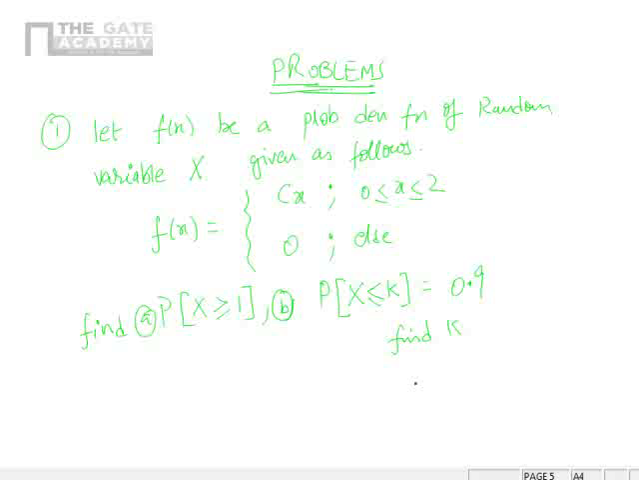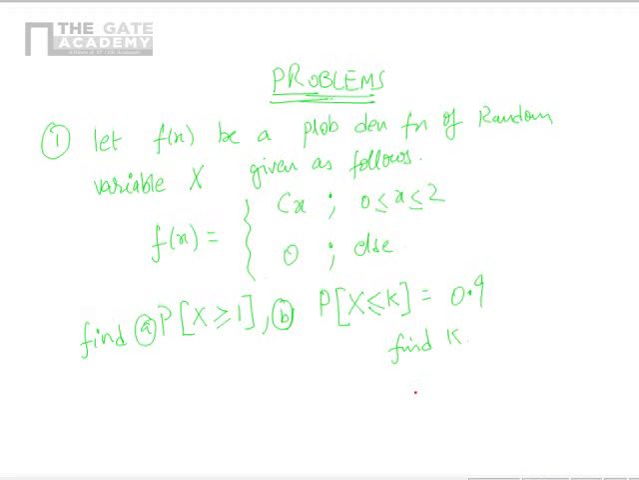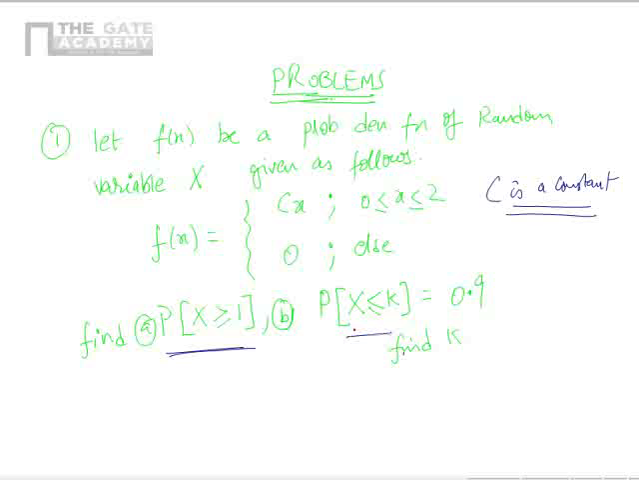So this is our problem here. Let f of x be a probability density function of a random variable capital X given as follows. f of x is equal to cx in the region 0 to 2 and 0 else, and c is a constant. The value of c is not told to us. Now two parts are there in the question. Part A: find the probability that x is greater than or equal to 1. Part B: find k such that the probability of x less than or equal to k is 0.9. These are the questions asked. So how to solve this?